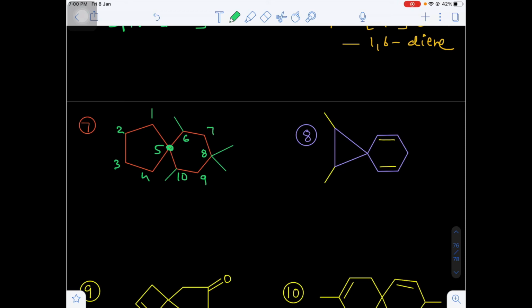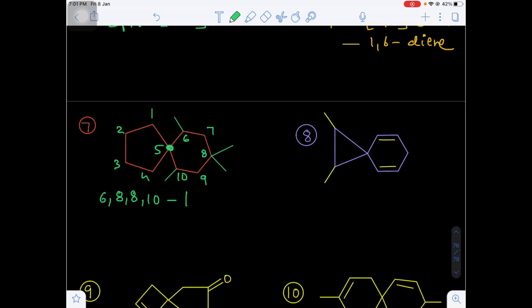So here what I am writing, on the 6th position, on the 10th position, on the 8th position, total there are 4 substitutions. So what I am writing here, 6, 8, 8, because the locants will be repeated twice on the 8th carbon. That's why I am writing the position of carbon number 8 twice. 6, 8, 8, 10. There is one more substitution on the 10th position.